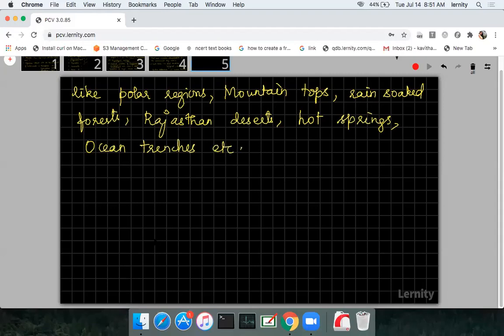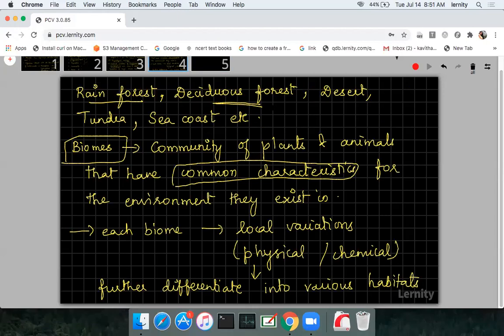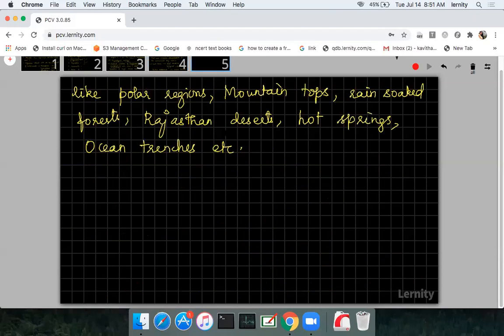Fine. So each will have some local variations. The local variations, chemical variations present in each biome further differentiate them into various habitats such as polar region, mountain top, rain-soaked forest, Rajasthan desert, hot springs, ocean trenches, etc.